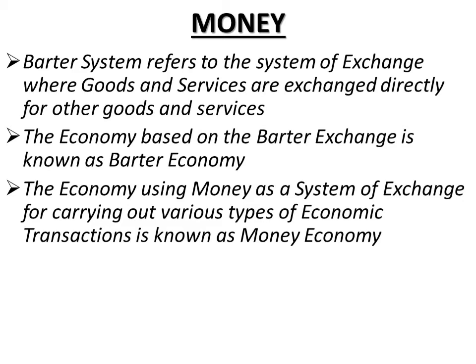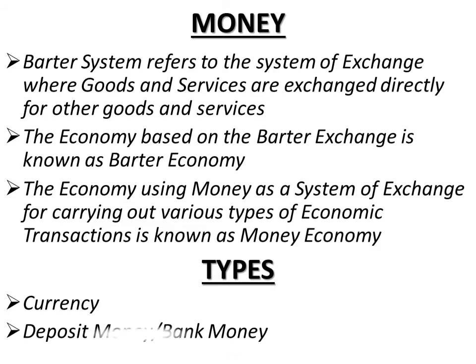At present, money consists of currency and deposit money, or you can say the following are the components of money. One is currency, and currency comprises currency notes and coins. Currency notes refer to paper money, and currency notes are issued by the Central Bank of India.